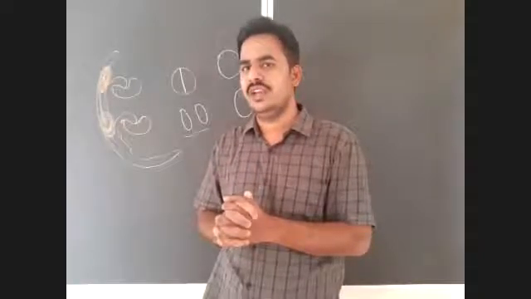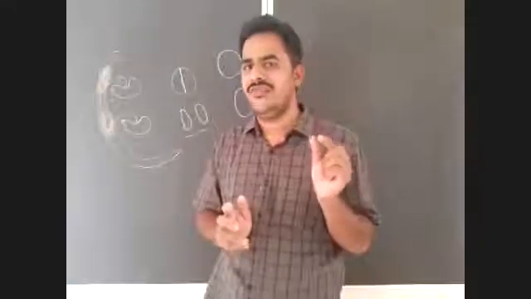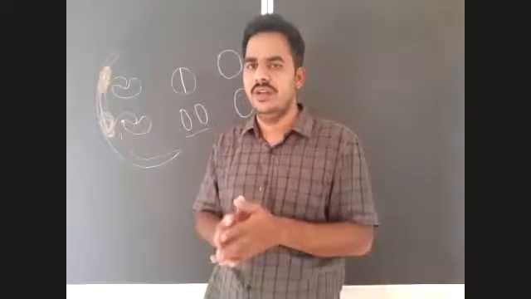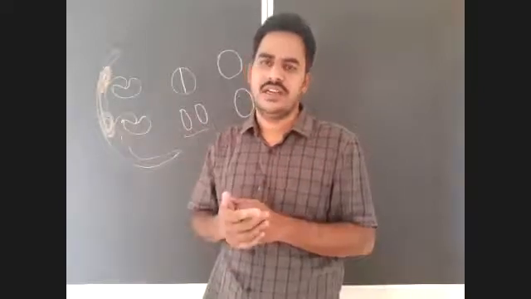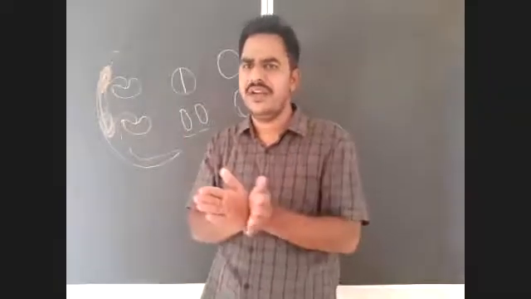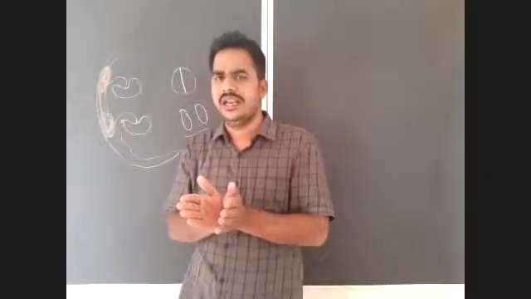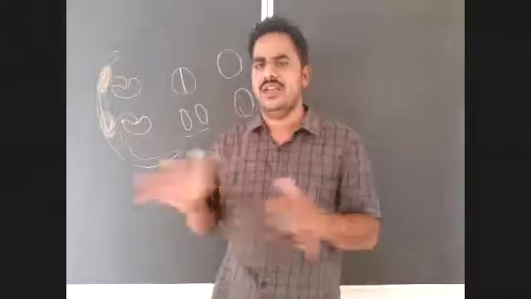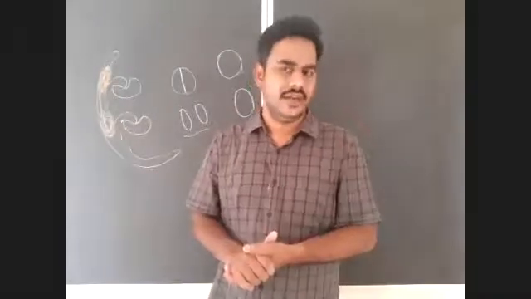How will the ejaculatory duct form? By the fusion of the vas deferens with the duct of the seminal vesicle, ejaculatory ducts will form. There is formation of two ejaculatory ducts. Both are united and form a common ejaculatory duct or ejaculatory ampulla. That ampulla will open into the urethra. So that also you all know already.